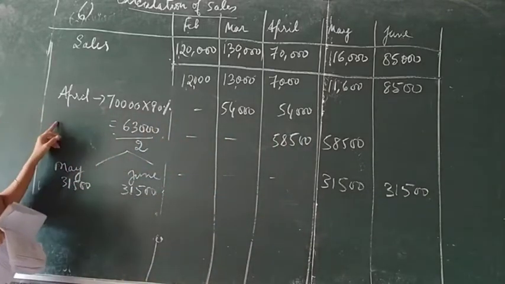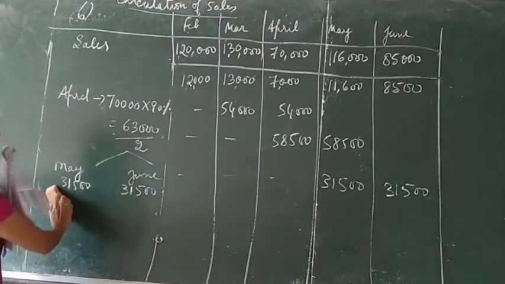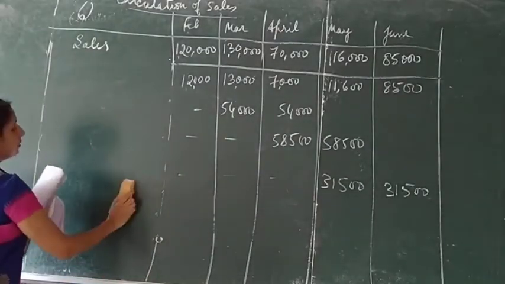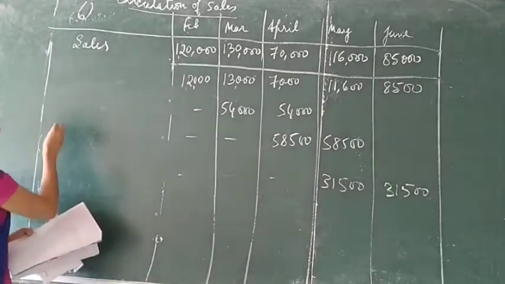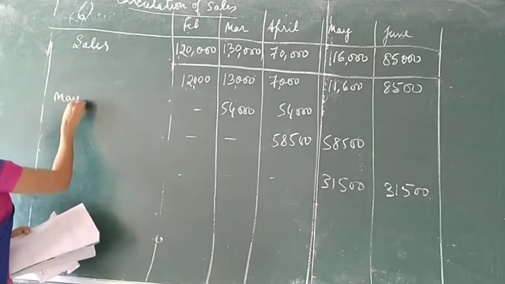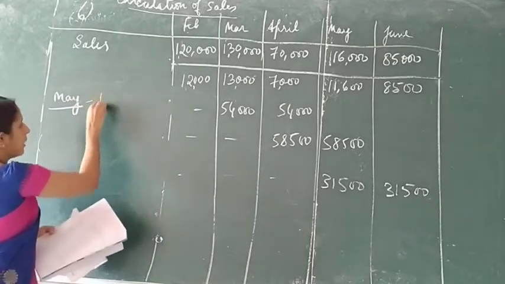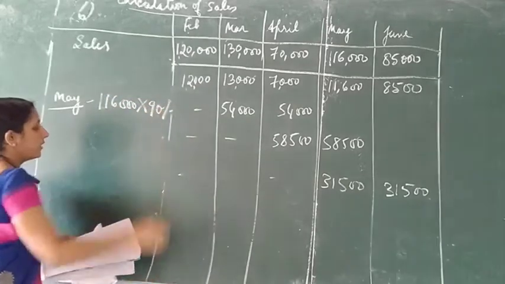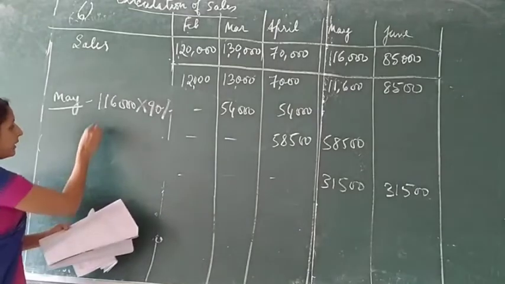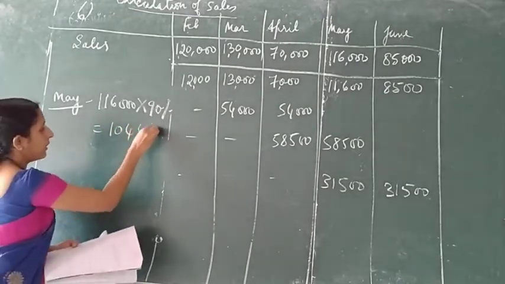So April calculations is done. Next, May calculation now. May sales is 1,16,000 into 90%, which will be 1,04,400.